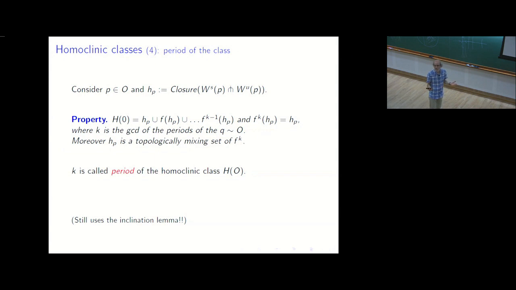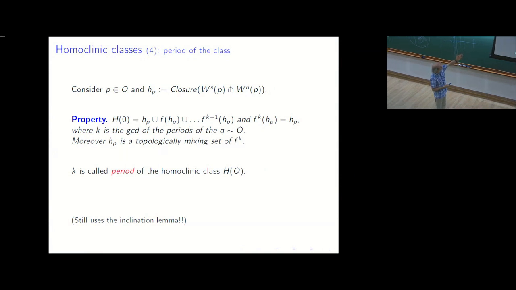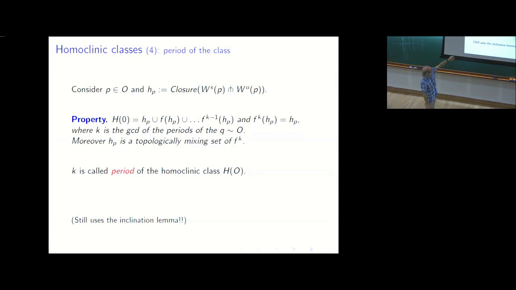The homoclinic classes of an iterate may not be the homoclinic class of the initial map, but refine it. So here's what it says. If you take a homoclinic class, it splits into homoclinic classes of an iterate.